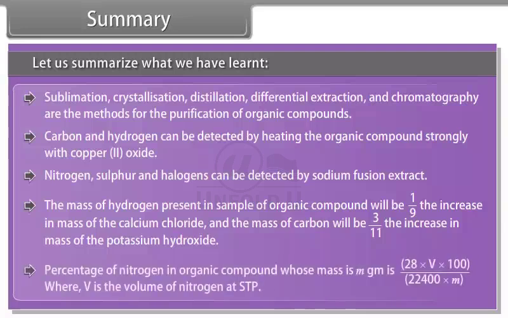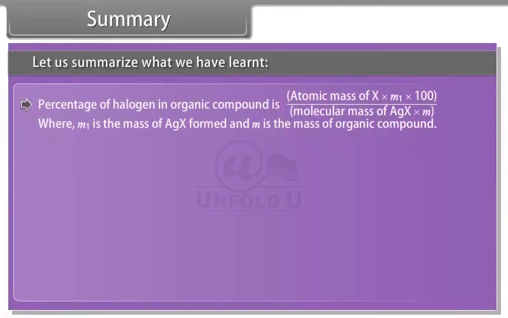Percentage of nitrogen in an organic compound whose mass is m gram is 28 into V into 100 divided by 22,400 into m, where V is the volume of nitrogen at STP. Percentage of halogen in organic compound is atomic mass of X into M1 into 100 divided by molecular mass of AgX into M, where M1 is the mass of AgX formed and M is the mass of organic compound.